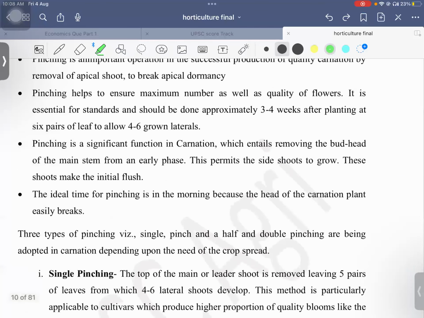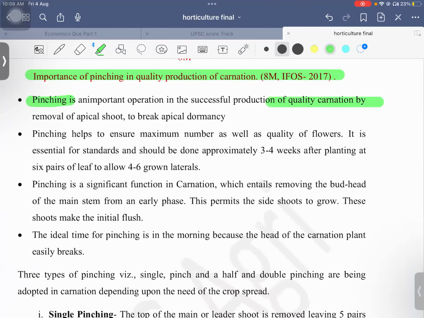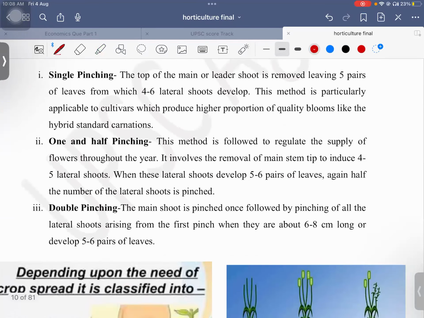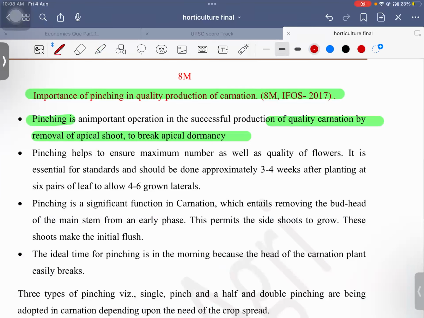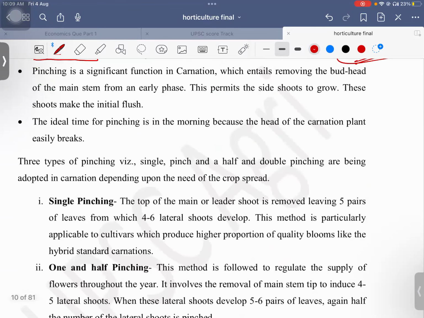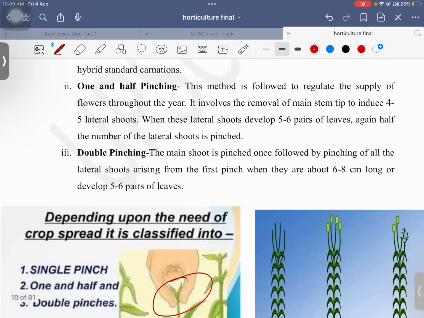So pinching is an important operation in the successful production of quality carnation, wherein we are removing the apical shoot to break the apical dominance. Here you can see the apical shoot is broken. Pinching helps to ensure maximum number as well as quality of flowers. It is essential for the standards and should be done approximately 3 to 4 weeks after planting. Okay, at 6 pairs of leaves. Why do we do this pinching? When we do this pinching, there will be lateral growth.